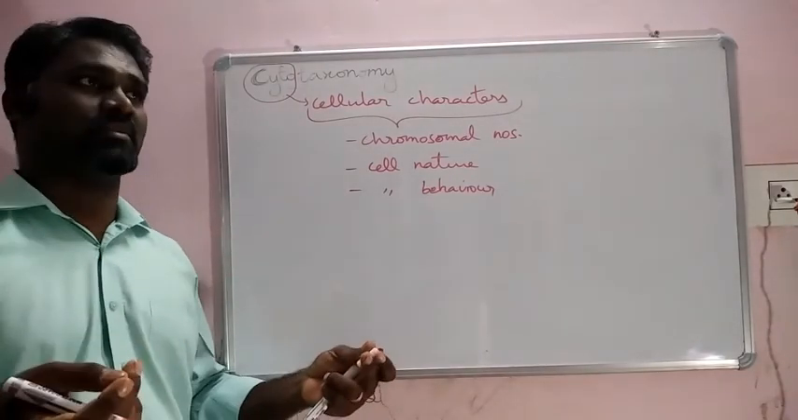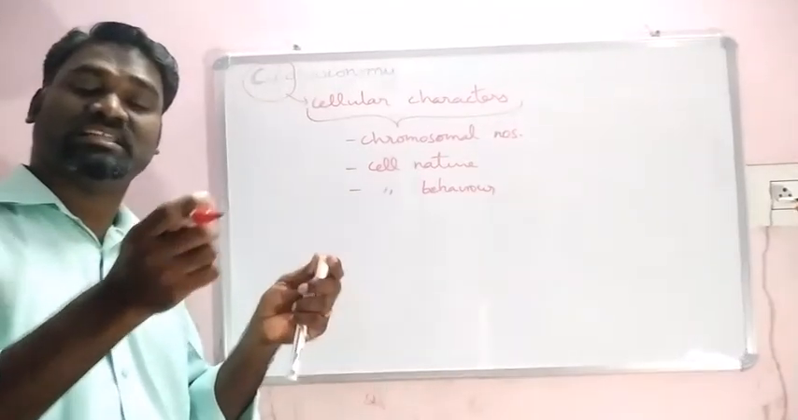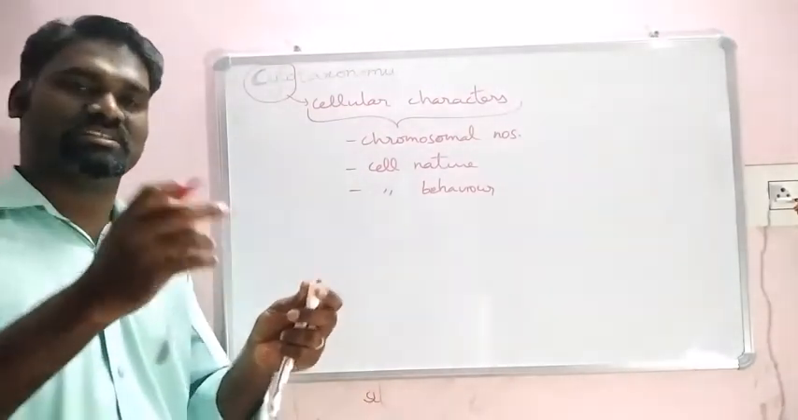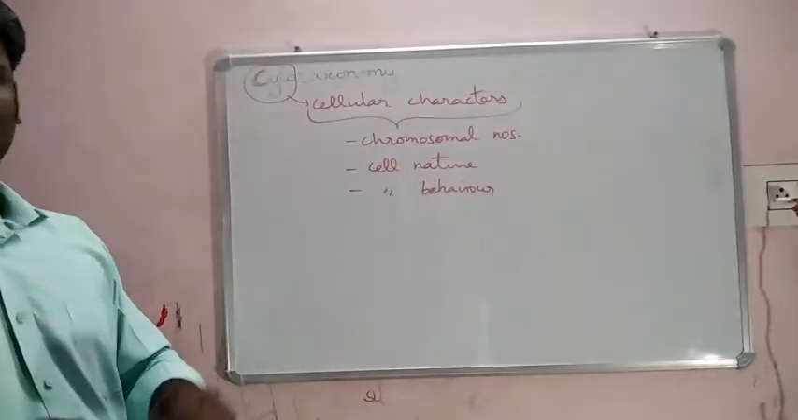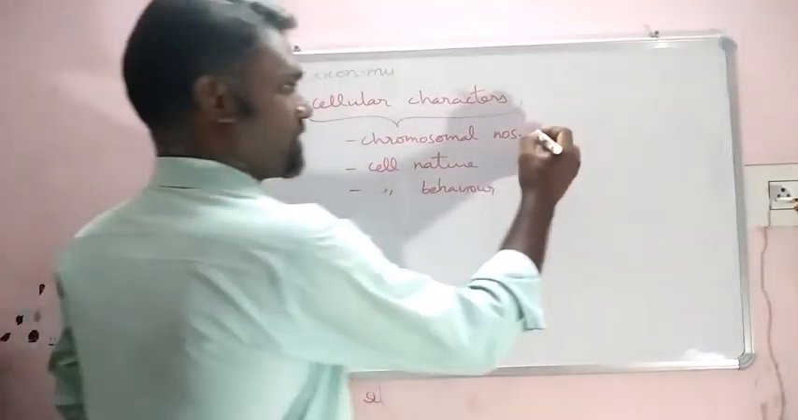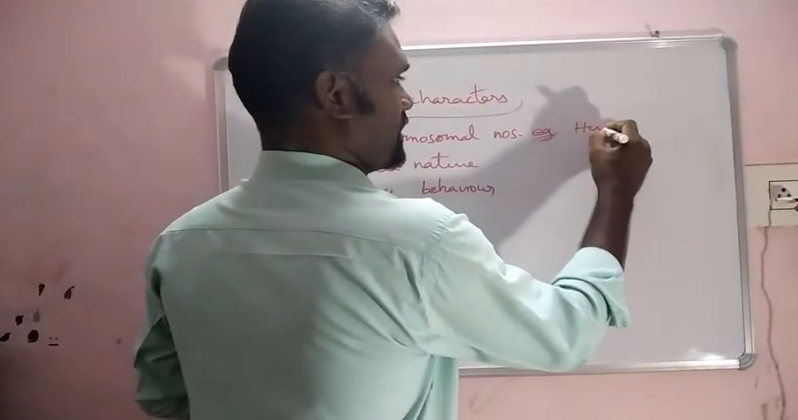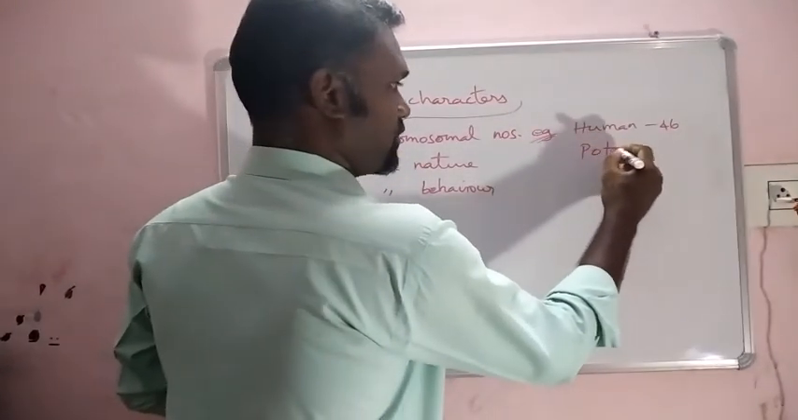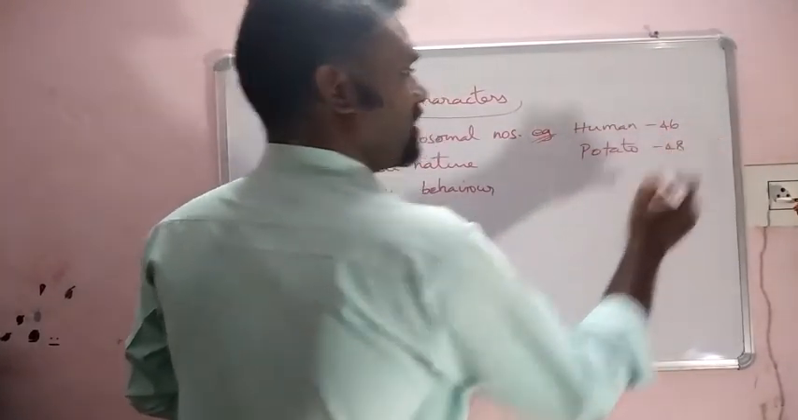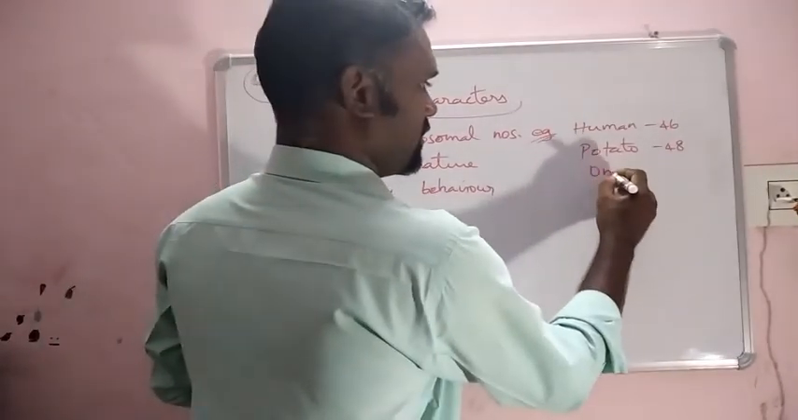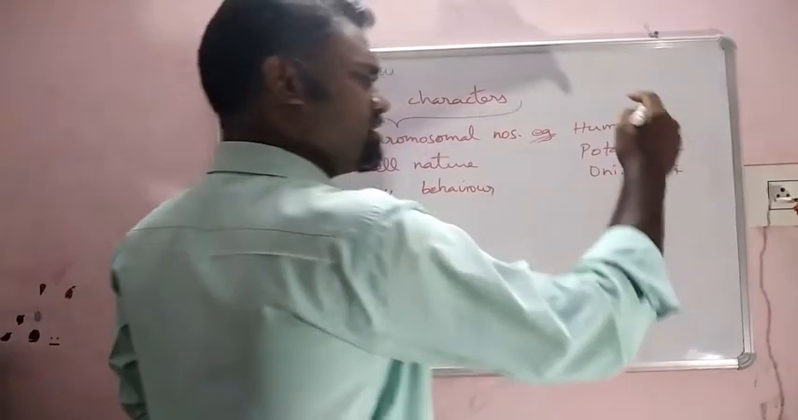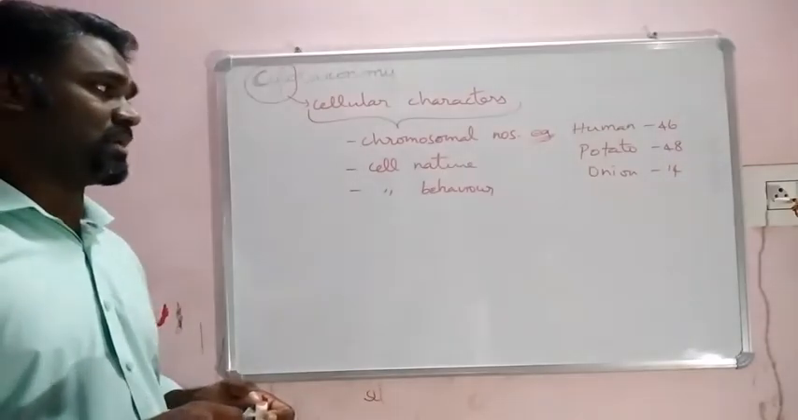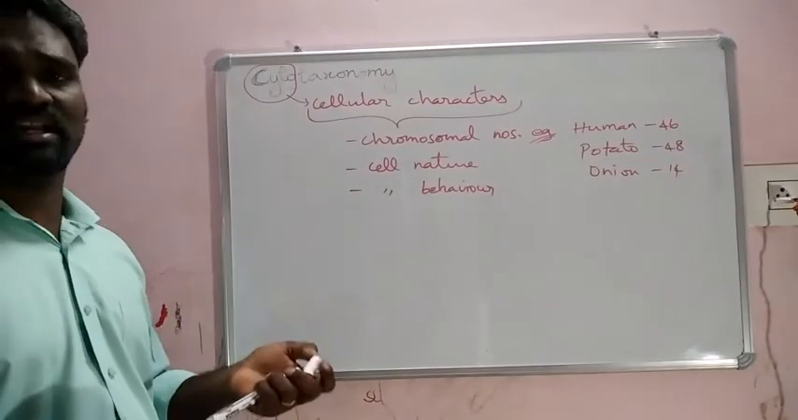Generally, based on cellular nature, cells are prokaryotic or eukaryotic, based on the particular nucleus inside. Based on that it is divided, right? Chromosome number: all organisms have different chromosome numbers. For example, humans have 46. Meanwhile, potato has 48, onion has 14. Whether animals or plants, none have the same chromosome number. So that comes under cytotaxonomy.